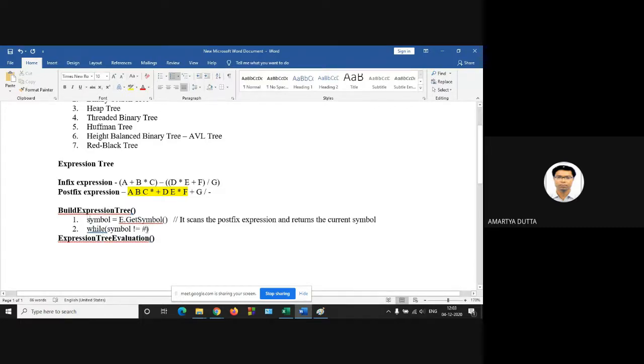Hash means you have to stop. So while your symbol is not equal to hash, then do